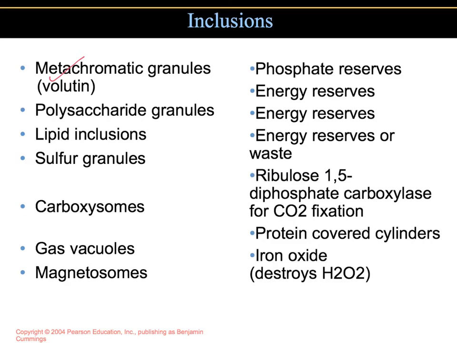These are found in cells that are in phosphate-rich environments. Then we have polysaccharide granules. These consist of glycogen and starch, and you can see them when iodine is applied to the cell. And their function, once again, would be to act as an energy reserve. The lipid inclusions are found in the Mycobacterium and Bacillus genera. These are lipid storage materials, so you can well imagine their function would be for energy reserves.